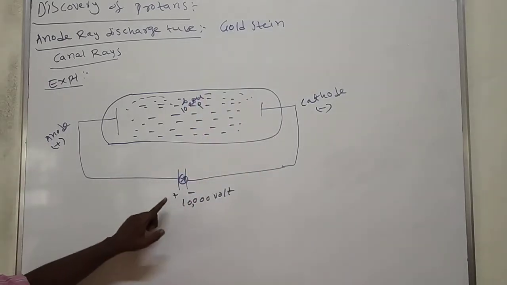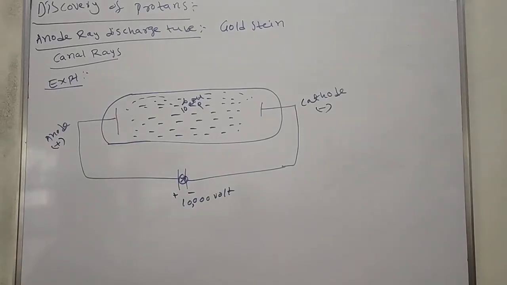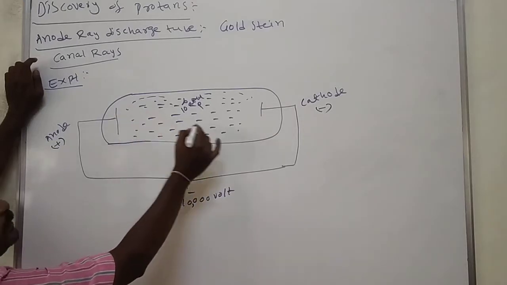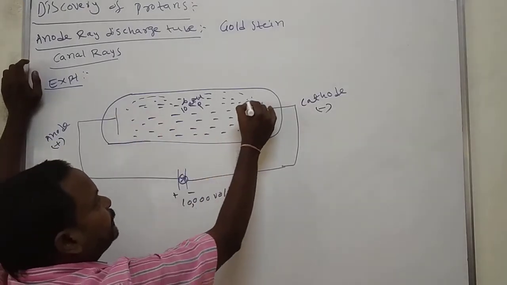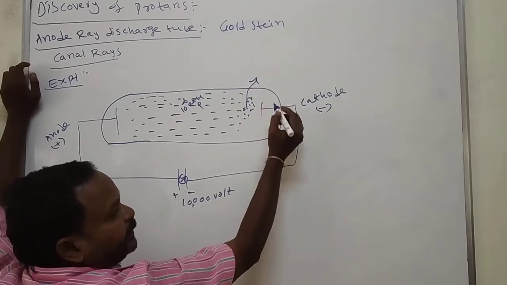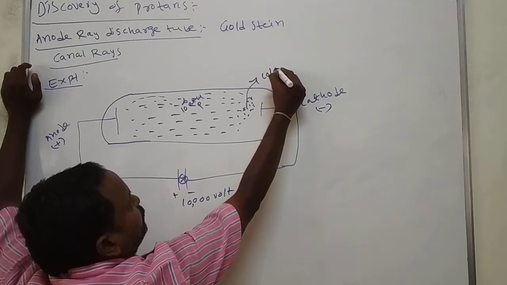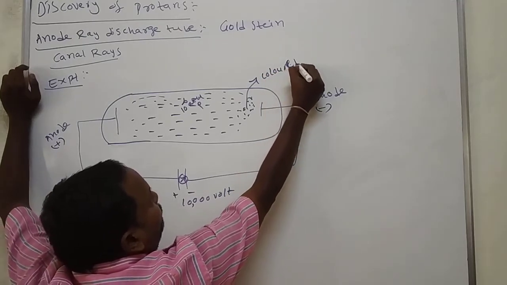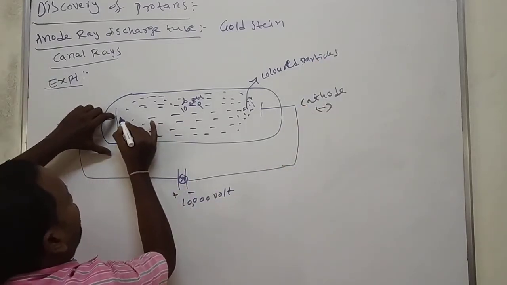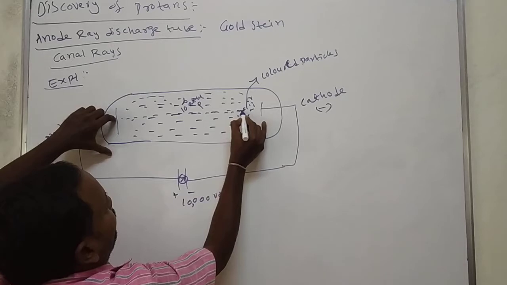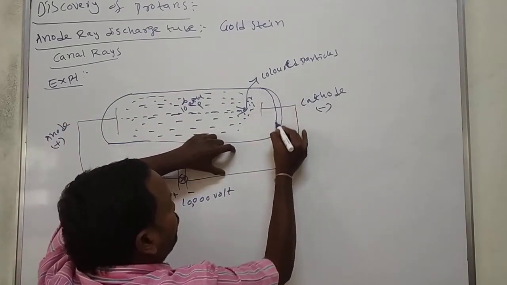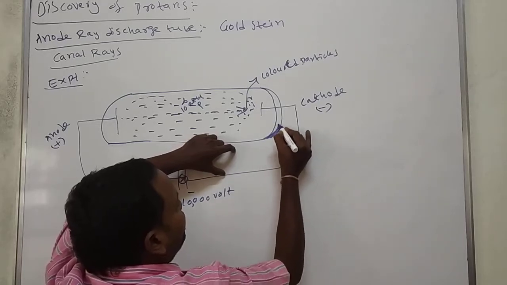After passing the electricity through anode and cathode, what happened? Goldstein observed some colored particles at the side of the cathode, and these colored particles move in a straight line and hit this fluorescent material.